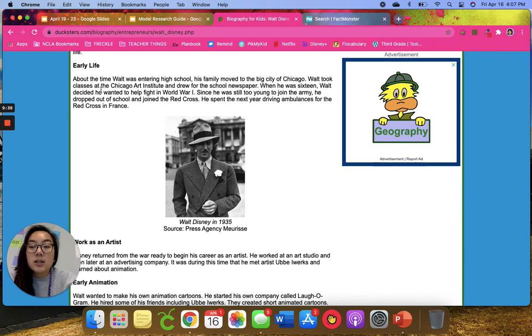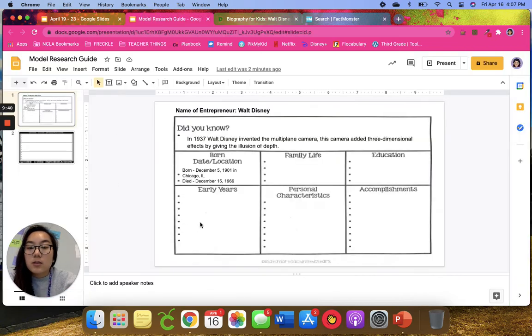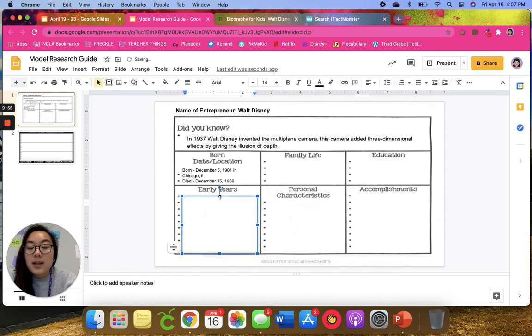Okay, so I can actually add some of this to that early years category. Again, I know that's not specifically what we're looking for today, but because I've already found it, I'm just going to go ahead and add it. So again, I'm going to come over here, I'm going to add a text box, and it gave you bullet points. However, feel free to just add your own like I'm going to do. So I'm going to do a little symbol.